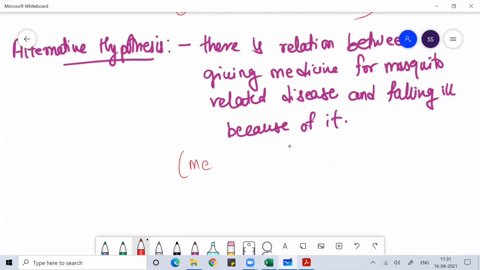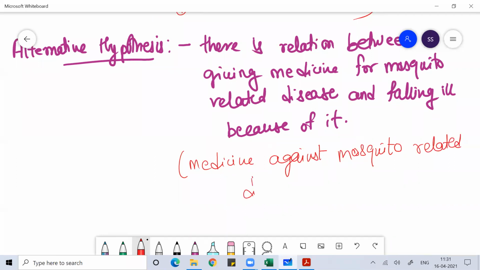So here in the alternative hypothesis, I say that medicine against the mosquito related disease is effective. So I wrote my null hypothesis, and I wrote my alternative hypothesis.